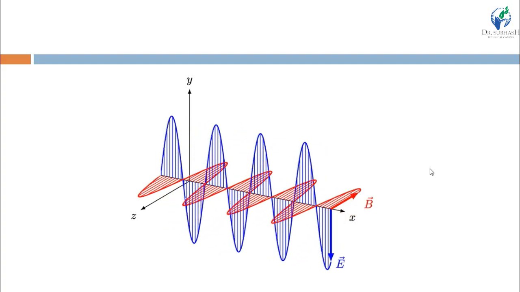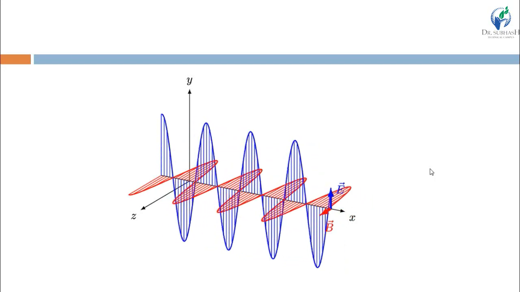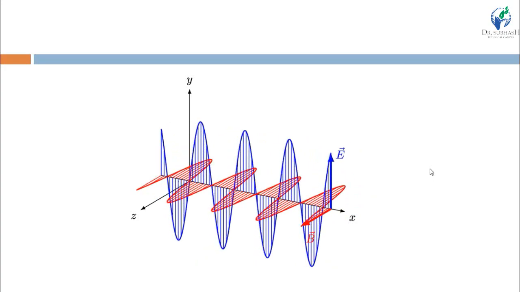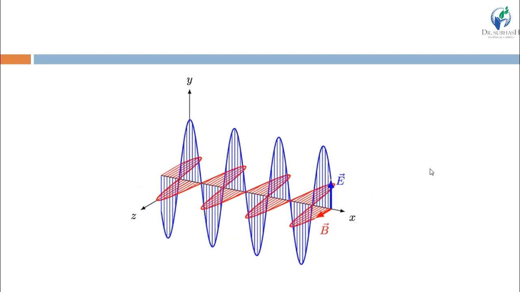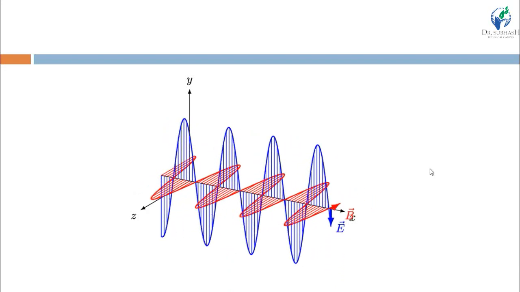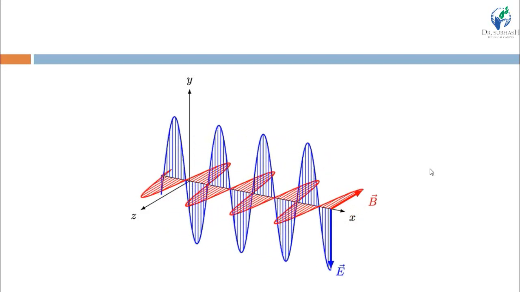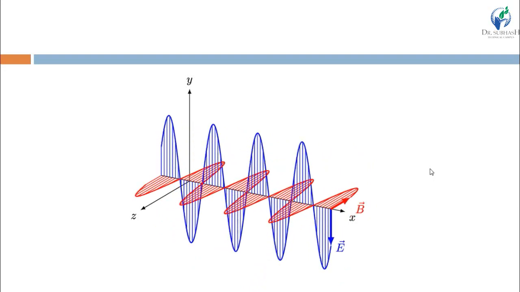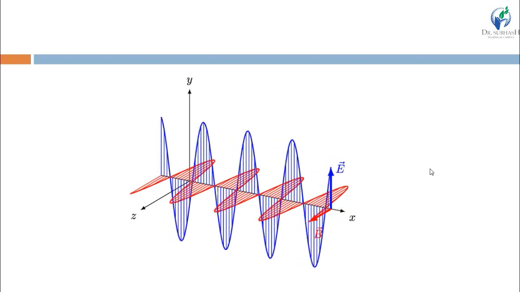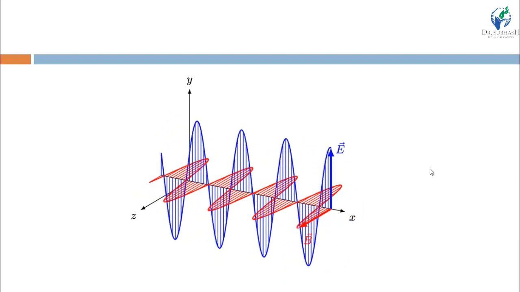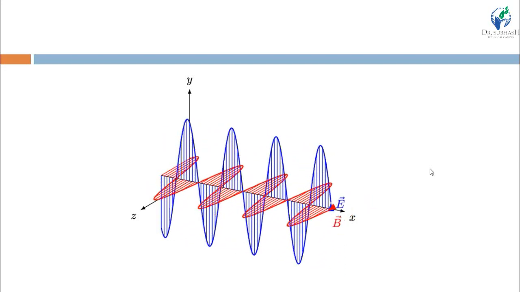Blue one is the electrical component of the wave and red one is the magnetic component of the wave. The blue one, the electrical component, is moving in the y-axis, and the magnetic component, which is in the red color, is moving in the z-axis, right? Means both of these components are perpendicular to the direction of propagation, means x-axis, and perpendicular to each other. So these are the two components, electrical component and magnetic component in the electromagnetic wave.